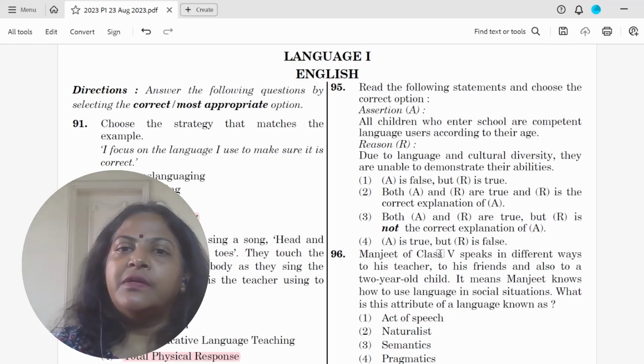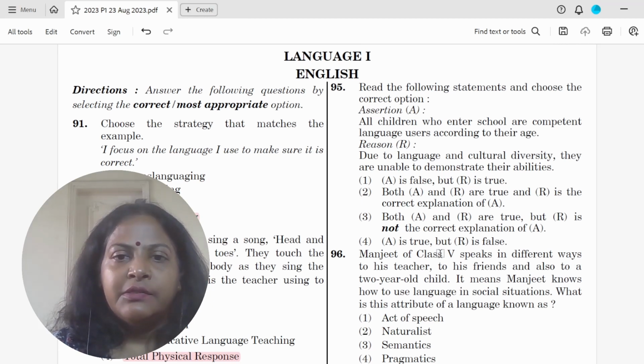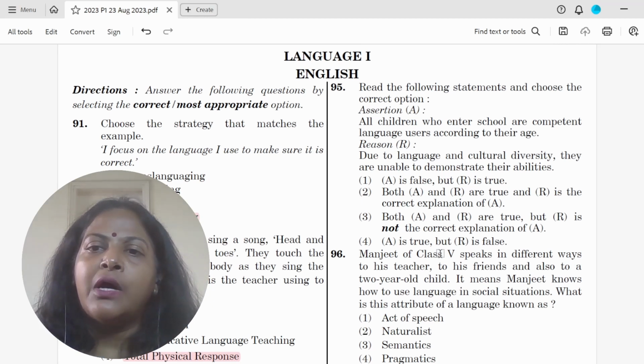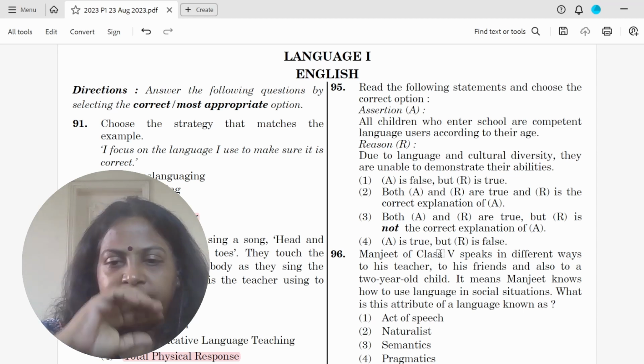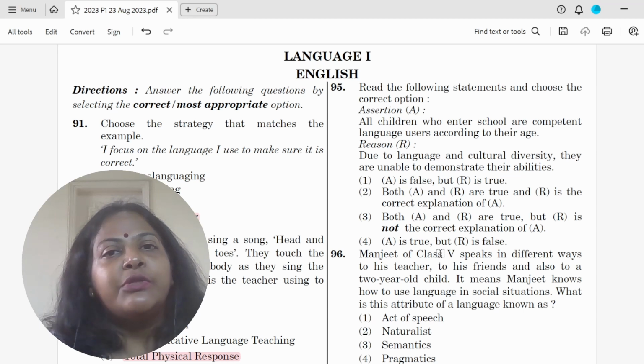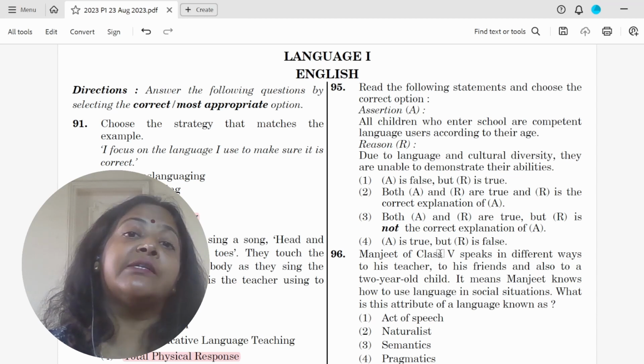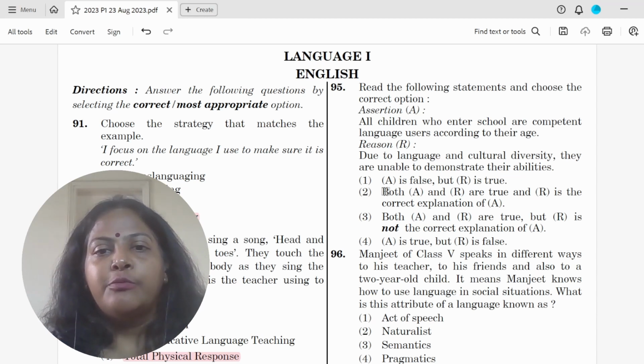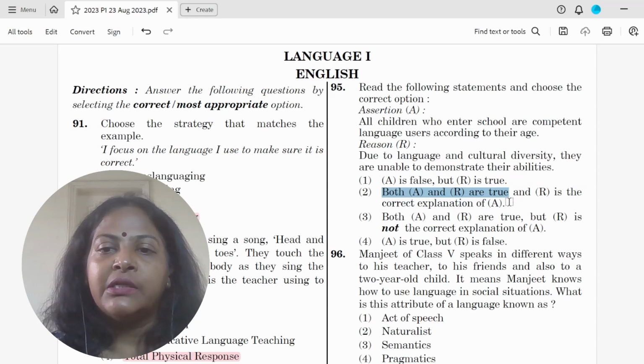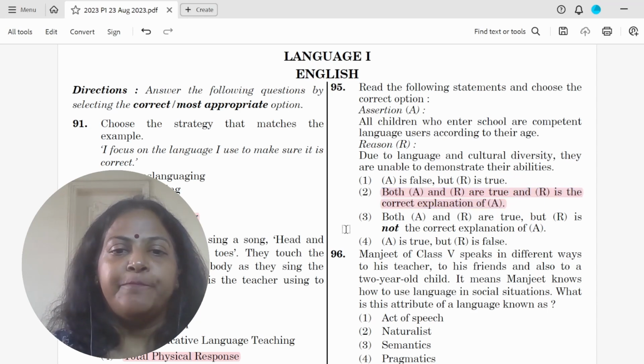Question 95, the assertion and reason based. All children who enter school are competent language users according to their age. This is absolutely correct. And due to language and cultural diversities, they are unable to demonstrate their abilities. This is also correct, and the correct reason for A. For example, if a Hindi speaking child comes into an English speaking school, there are cultural and language diversities. The child's ability is not expressed so well. So both A and R are true, and R is the correct explanation of A.